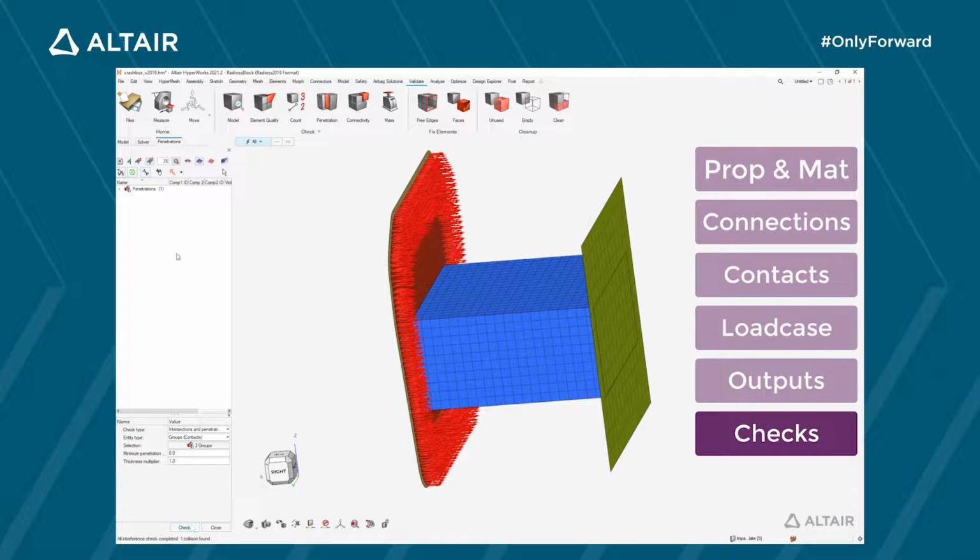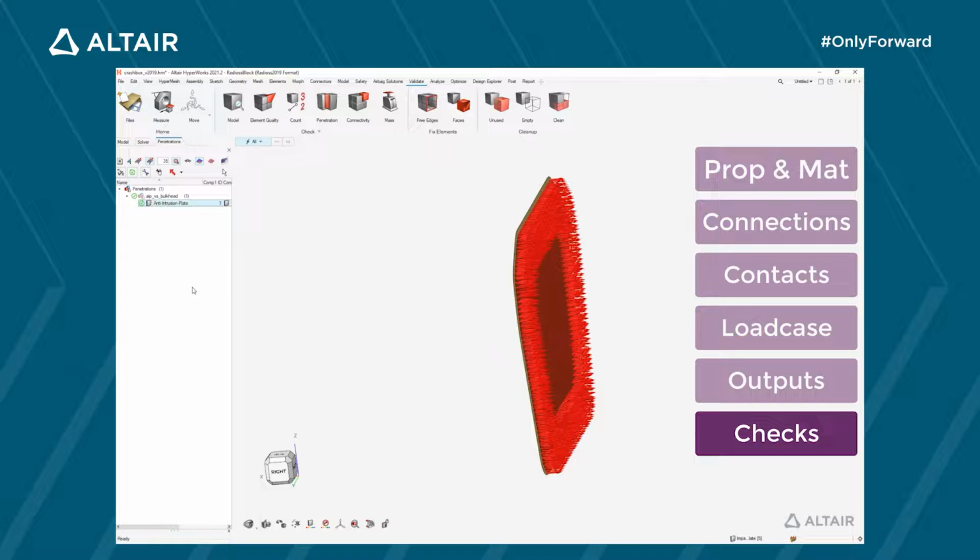We can see that initial penetrations are detected in the contact defined between the bulkhead and the anti-intrusion plate. Actually, they were expected. Remember, I used the variable gap for this contact. Anti-intrusion plate thickness is 4 mm, bulkhead thickness is 1 mm, so the two parts should be distant from 2.5 mm, and they are only distant from 2 mm.